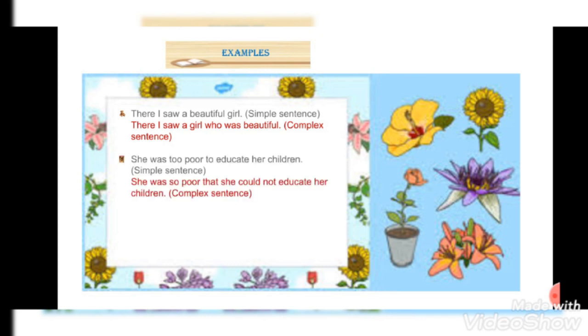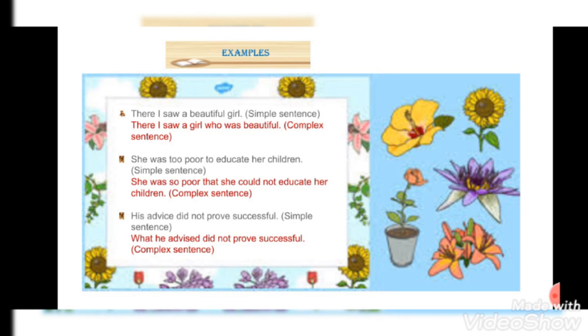So a few more examples. See, simple sentence: there I saw a beautiful girl. Complex sentence: there I saw a girl who was beautiful. Simple sentence: she was too poor to educate her children. Complex sentence: she was so poor that she could not educate her children. Simple sentence: his advice did not prove successful. Complex: what he advised did not prove successful.